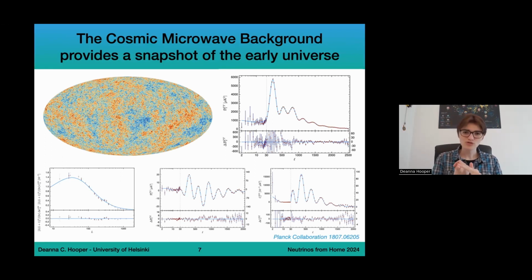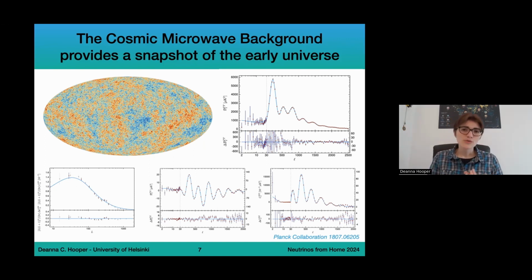We have the temperature anisotropies, which are the ones you see here in the top right. We have the E-mode polarization, bottom right. We have the cross-correlation between E-mode and temperature, which is middle at the bottom. Potentially, we could also measure B-mode polarization, although that is something that is quite hard to constrain from the CMB alone for now, but there will be constraints on that in the future. And then we have the lensing spectrum, which is related to how the CMB photons are lensed. So these are the main components that were included in the Planck analysis, which is what you can see here. And I'm mainly going to be focusing on the temperature anisotropies here.